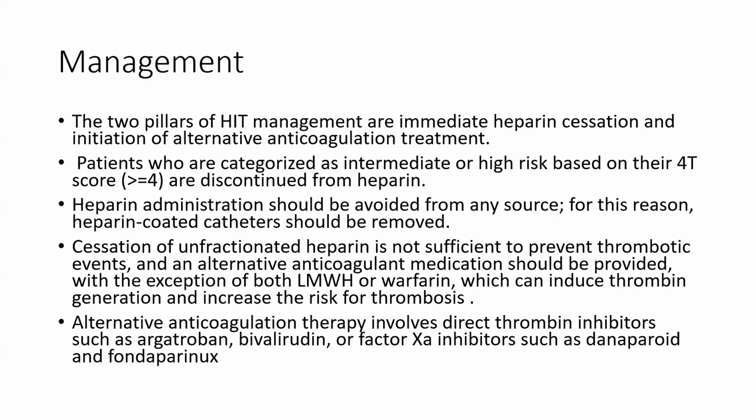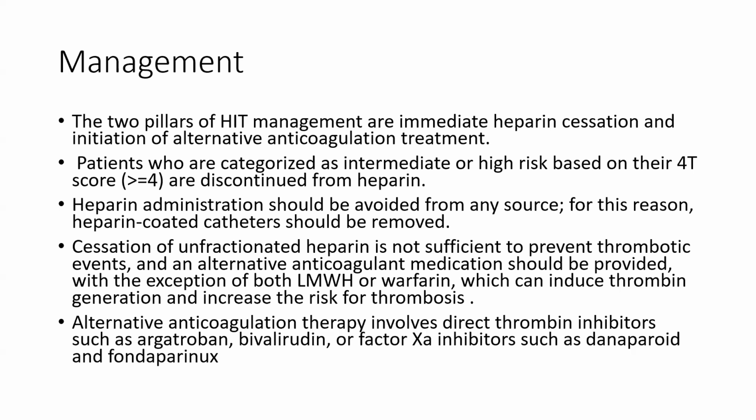Two pillars of HIT management are immediate heparin cessation and initiation of alternative anticoagulation treatment. Patients who are categorized as intermediate and high risk based on their 4T score have their heparin discontinued. And heparin administration should be avoided from any source. For this reason, heparin-coated catheters should be removed. Cessation of unfractionated heparin is not sufficient to prevent thrombotic events, and alternative anticoagulation medication should be provided, with the exception of both low molecular weight heparin and warfarin, which can induce thrombin generation and increase the risk of thrombosis.